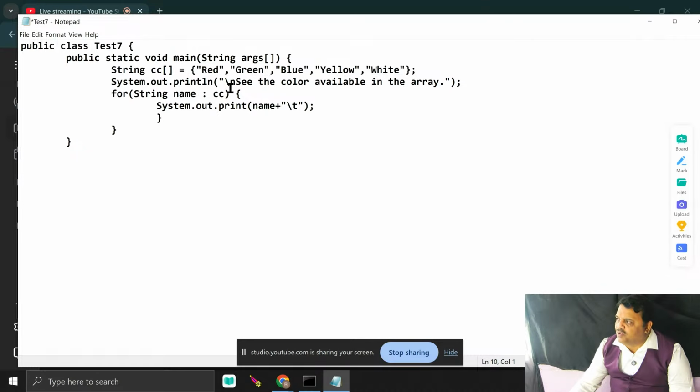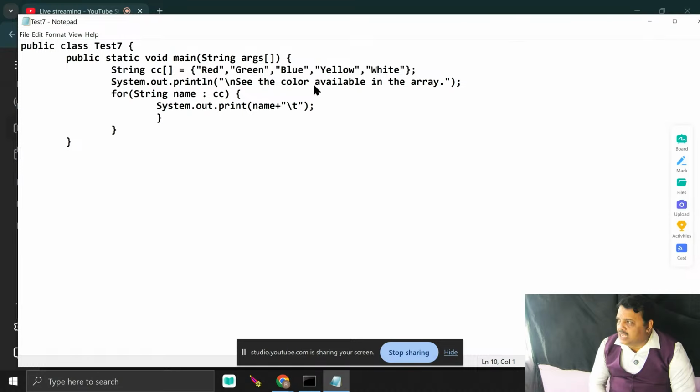When the loop continues, first element is extracted, read, assigned to name, printed. Second, green is extracted, assigned to name and printed. Third, the cursor automatically transfers to the next element. No requirement of increment, no requirement of any condition. It will directly point to the array and retrieve the elements from the array.